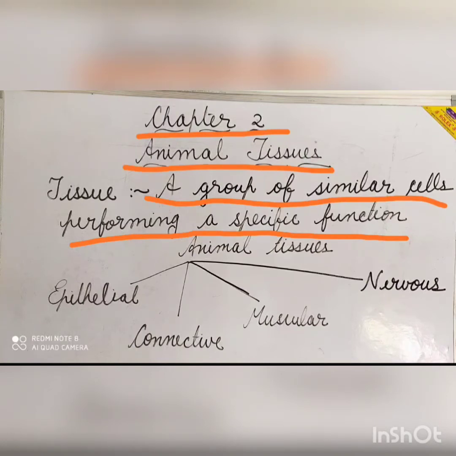On the other hand, the multicellular organisms like animals and human beings have different types of tissues that perform different body functions. On the basis of type and the function of the cells, animal tissues can be divided into 4 basic types: epithelial tissues, connective tissues, muscular tissues, and nervous tissues. We are going to study about all these tissues in detail in this chapter.